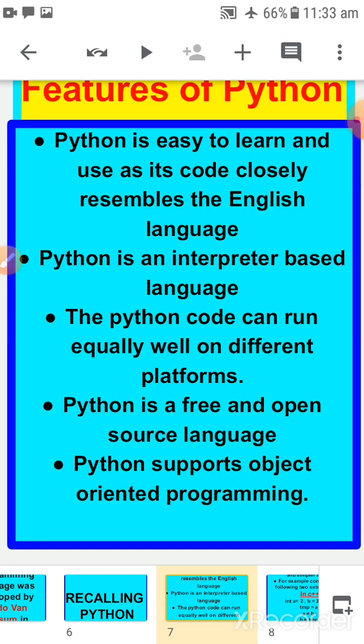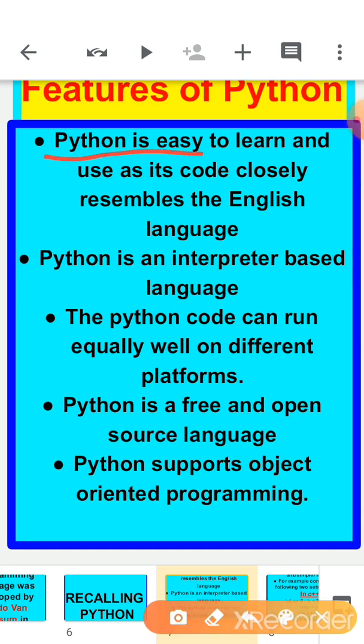We can say that Python is easy to learn and use as its code closely resembles the English language. See children, Python is compact and very easy to use. Whatever we are learning and writing in Python can be easily understood by us because we know the English language.